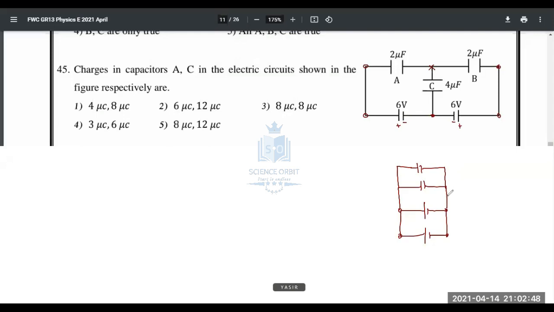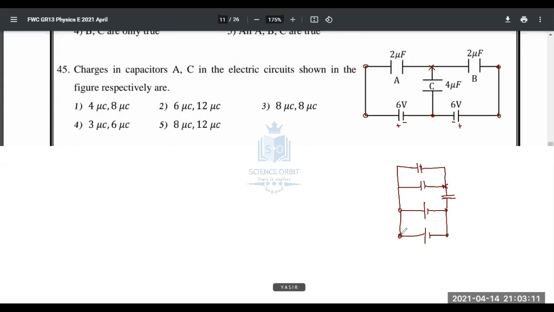And what else? Wait, these are connected to cross. And then here is the other one. I don't know whether it's confusing. Wait. Here's the other one. You can interpret this diagram this way. Okay, see?